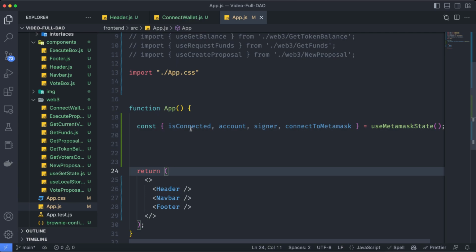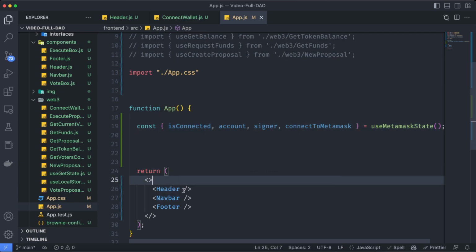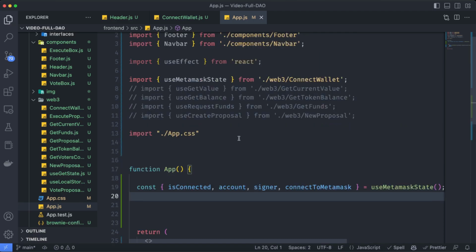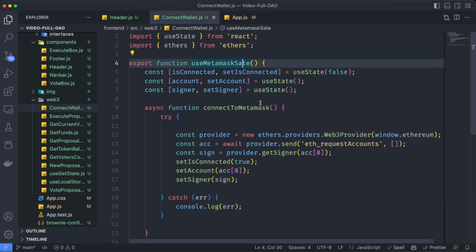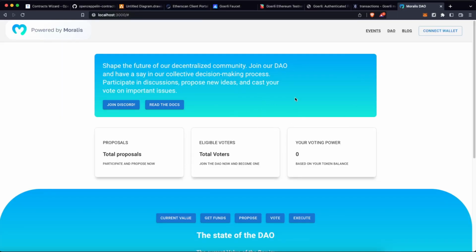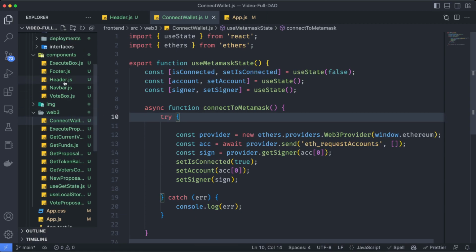And then we can pass these parameters to the header. So connectToMetaMask is going to be equal to connectToMetaMask. And the same goes for the other parameters. Now we can save this. I just made a typo here because it's MetaMaskState. So if we save this over here, we are going to have this working. That means that now we can go back to the header.